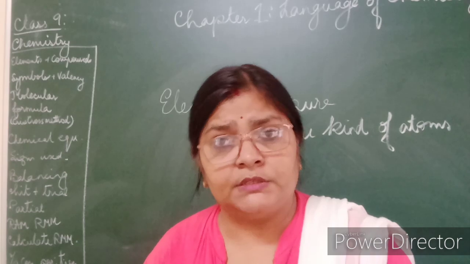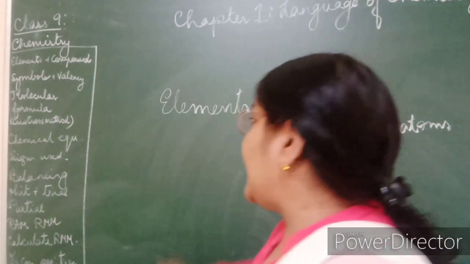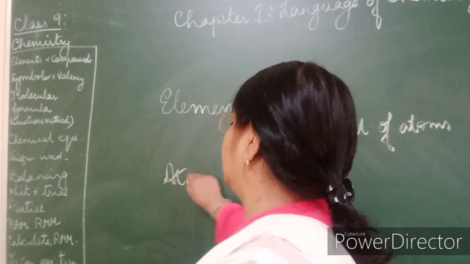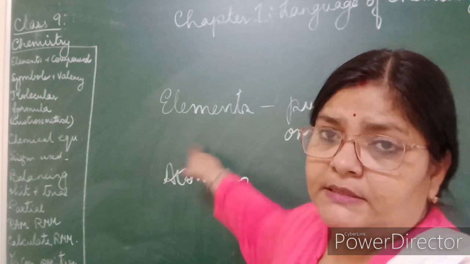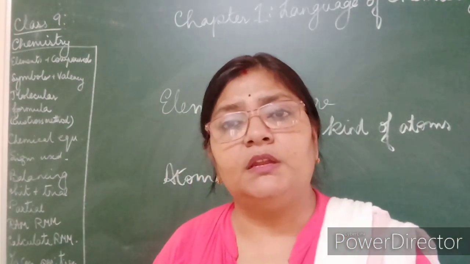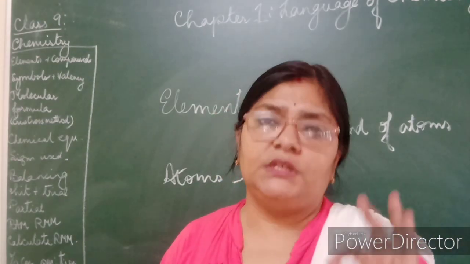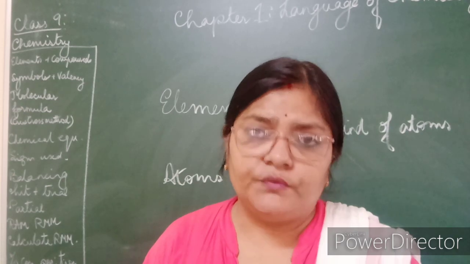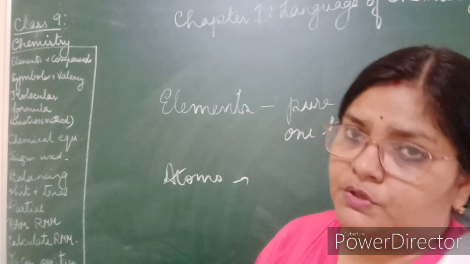Now the elements are made up of atoms. The atoms are the smallest particle present in an element which can take part in a chemical reaction, and it shows all the properties of the element. So if you take an atom of sodium, it will show all the properties of sodium.